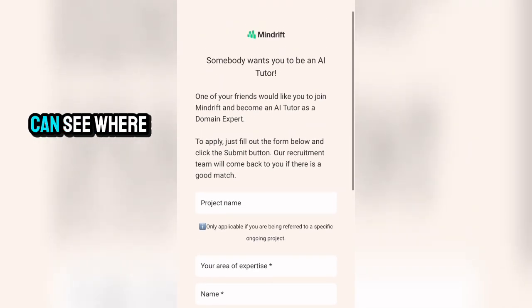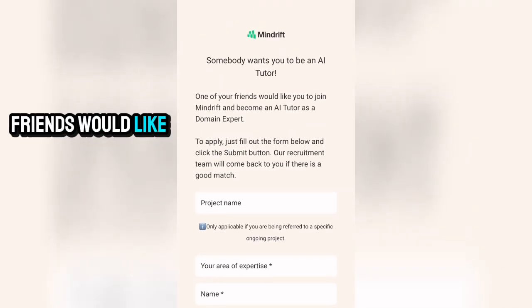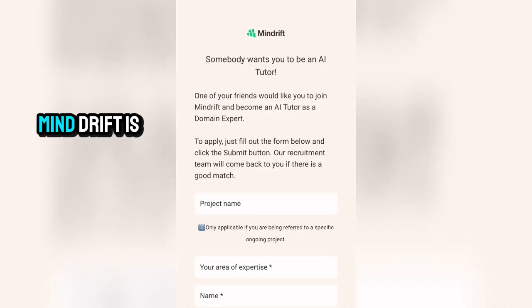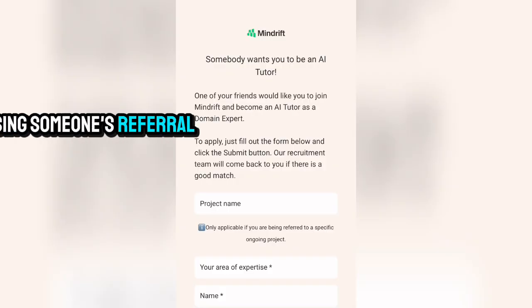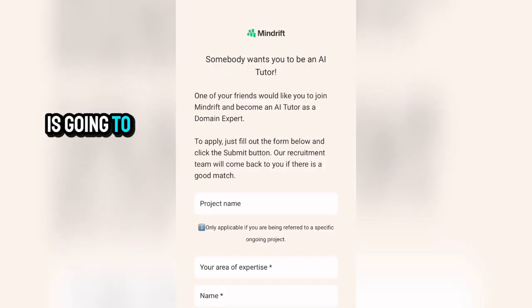Now, when you come right here, you can see where it says one of your friends would like you to join Minddrift and become an AI tutor as a domain expert. What this actually means is that Minddrift is aware that someone that has been accepted on Minddrift is inviting a friend to Minddrift. That is why I said whenever you apply for Minddrift, make sure you're using someone's referral link. That referral link is going to show something like this, that someone wants you to be an AI tutor and one of your friends would like you to join Minddrift and become an AI tutor as a domain expert.